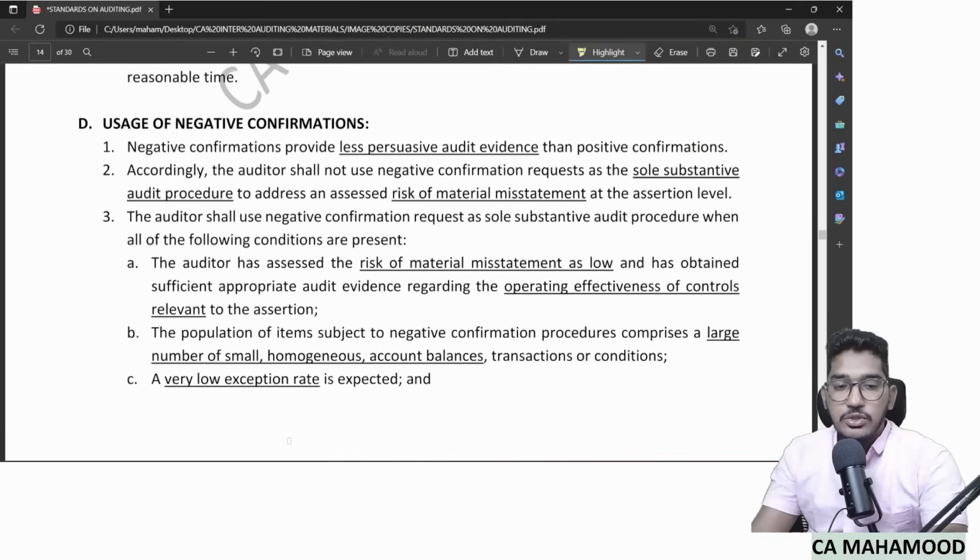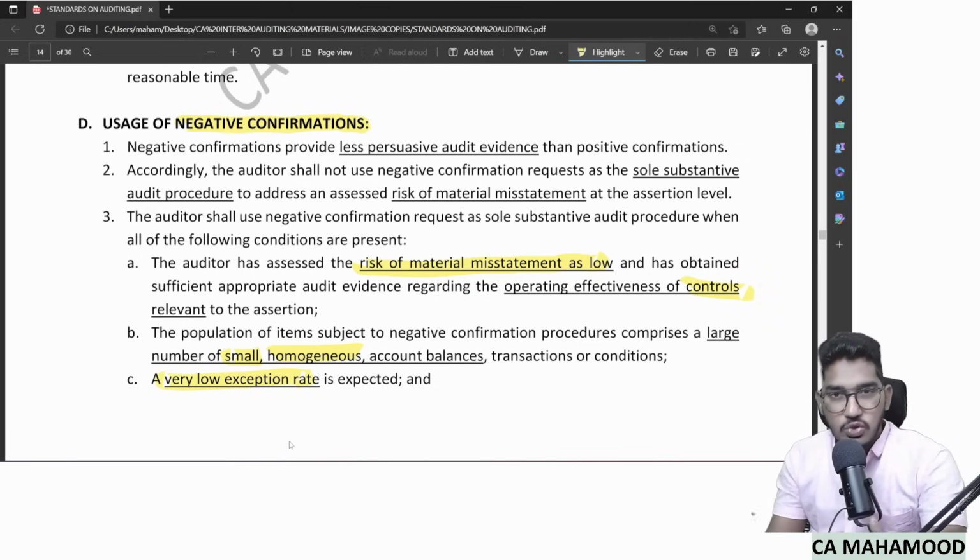And one more thing, I told you negative confirmation requests are less reliable. Does that mean you should not use them at all? No, you can use them, but you can use them in such areas where the risk is very low, and when you came to know that controls are very effective in that area, and the transactions are very small, homogeneous repetitive transactions, very small in value, or you are expecting a very low exception.